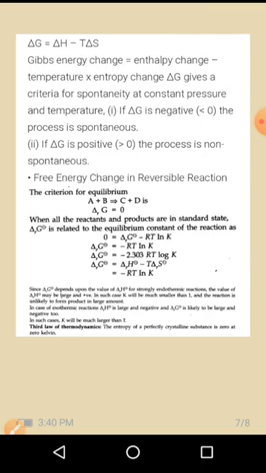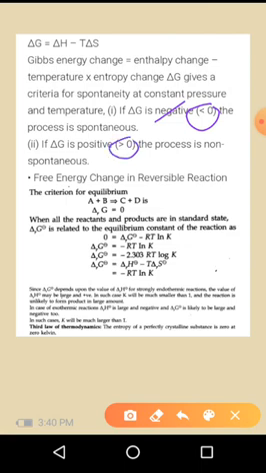Criteria for spontaneity at constant pressure and temperature: if delta G is negative, meaning delta G is less than 0, the process is spontaneous. If delta G is greater than 0, the process is non-spontaneous. If delta G is less than 0, it means the reaction is taking place. Next, free energy change in a reverse reaction. If you consider A plus B giving C plus D, it is a reversible reaction. In that case, delta G is equal to 0.